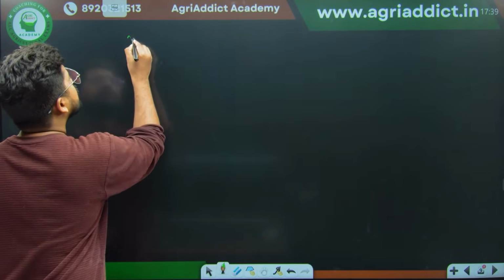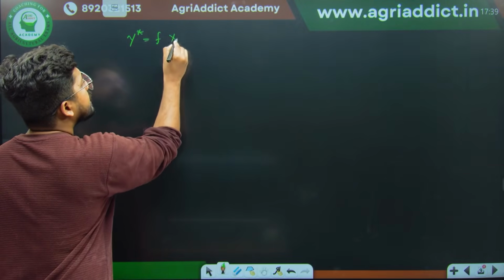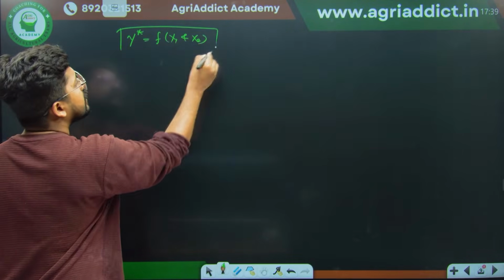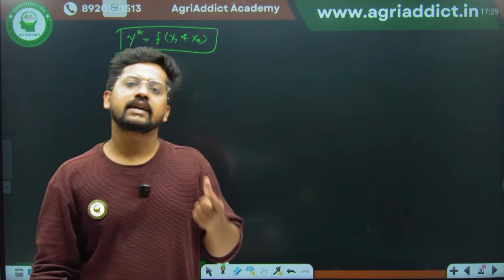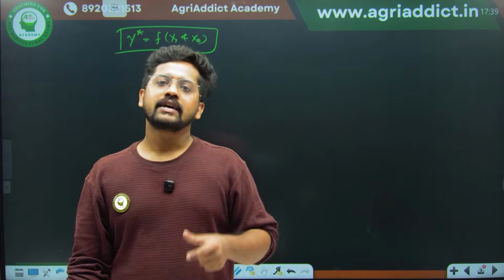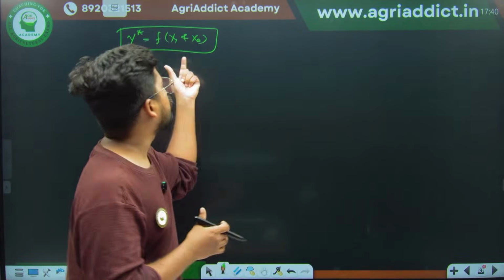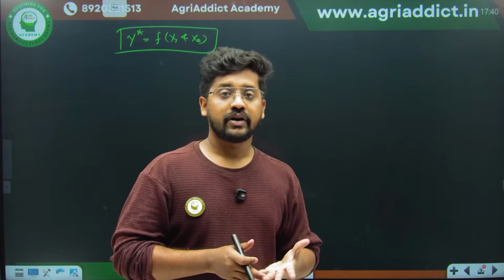So therefore, this is your desired output, which is a function of x1 and x2. This is your function, or you can say this is your idea of isoquant, right? Isoquant is none other than the functional relationship, or the different combinations of the units of two resources, which gives you the same level of output.